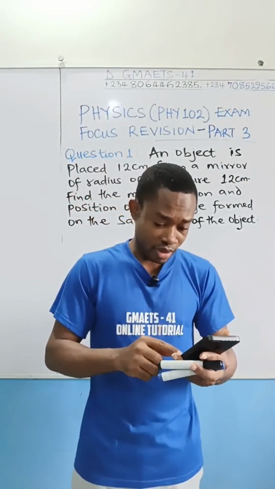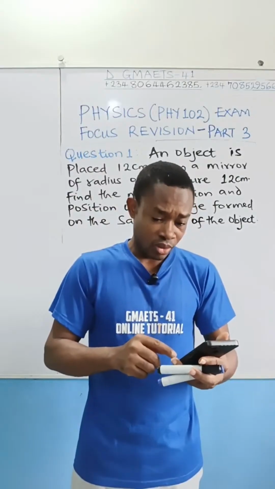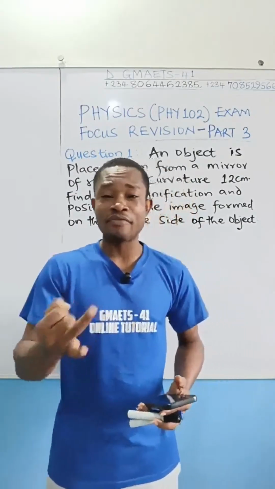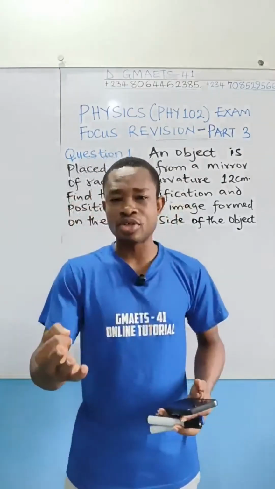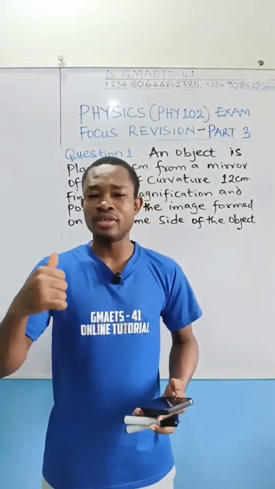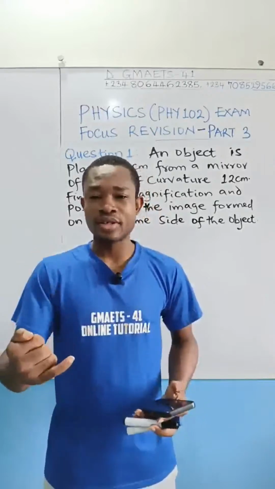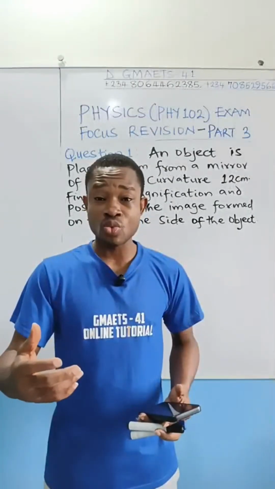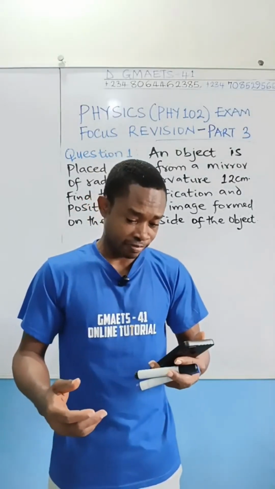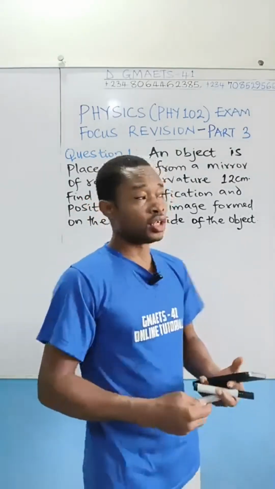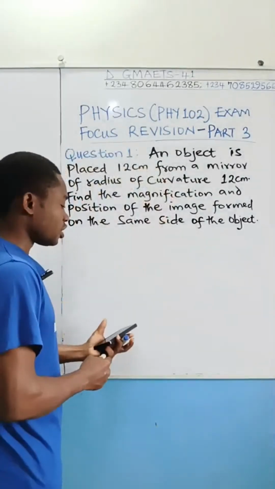Terms used in describing wave. We have cycle, we have phase, we have amplitude, wavelength, we have frequency, we have speed. These are terms that we use in describing wave. You want to take note of that. So the progressive wave equation, you also want to give attention to that.